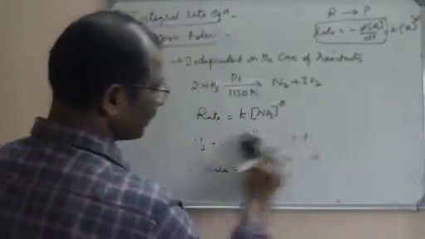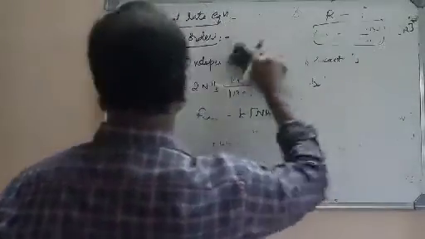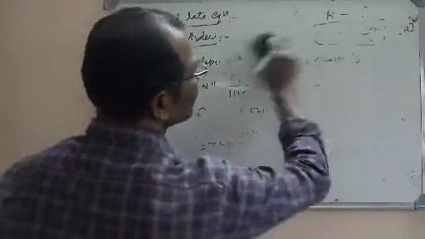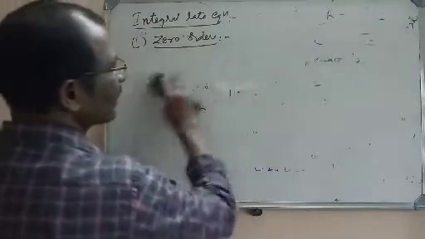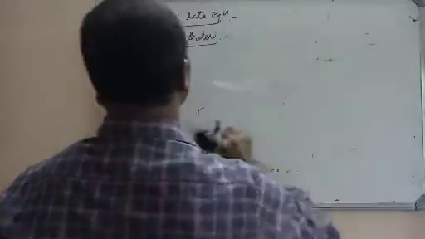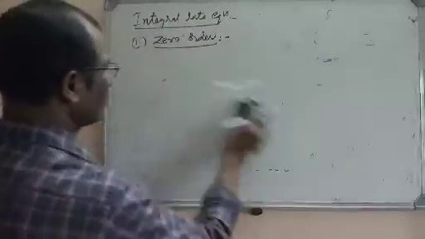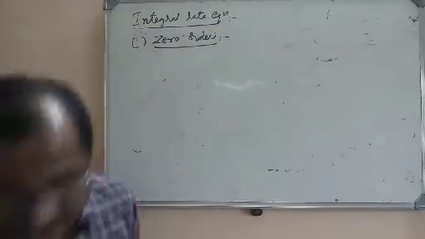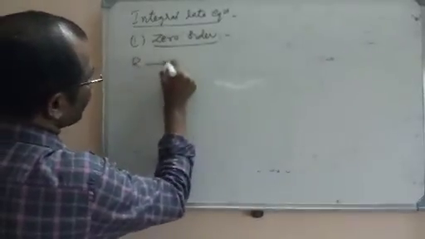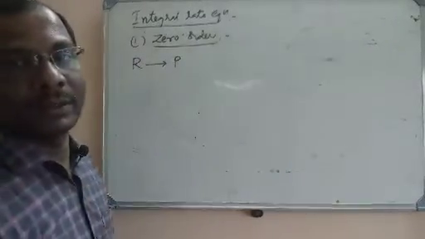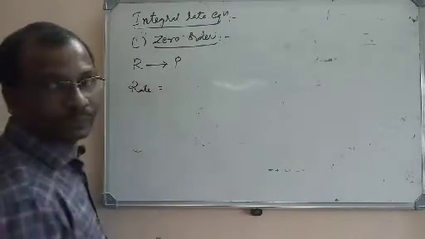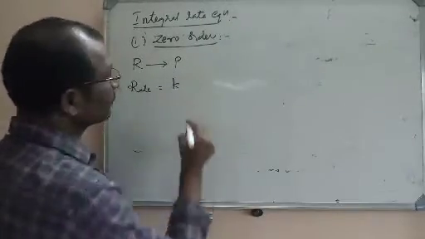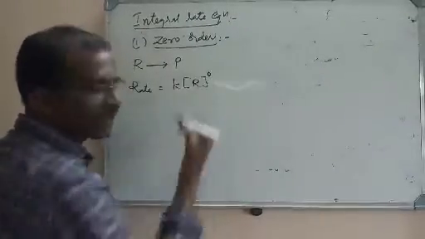Later we will derive an integral equation for a first order reaction. So here in a zero order, the rate will not be dependent on the concentrations of the reactants. That is why it is called a zero order reaction. Now let us consider one equation here. First, for derivation, I will consider one equation. R is giving rise to P. Now it is a zero order reaction, so what is the rate law? Rate is equal to K into R power 0, because it is a zero order reaction.